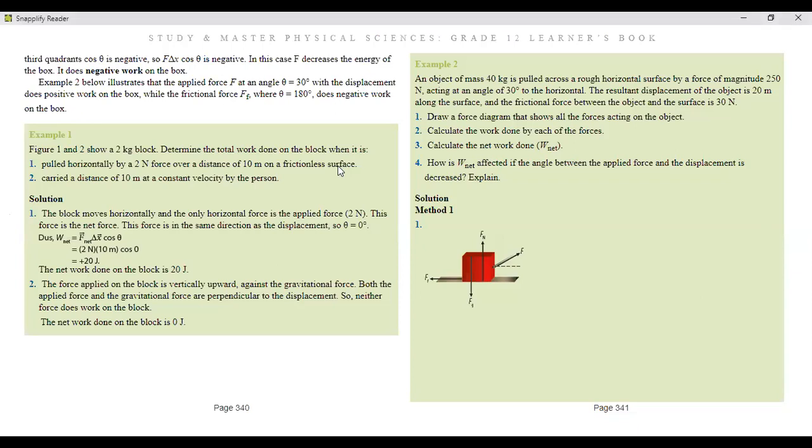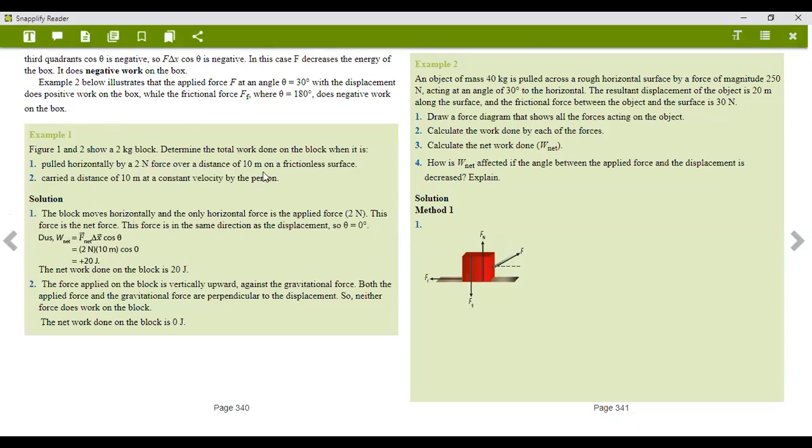It says here, figure 1 and figure 2 show a 2-kilogram block. Determine the total work done when the block is pulled horizontally by 2 Newton over a distance of 10 meters on a frictionless surface. Number 2, when it's carried a distance of 10 meters at a constant velocity by a person. So how are we going to work this out?